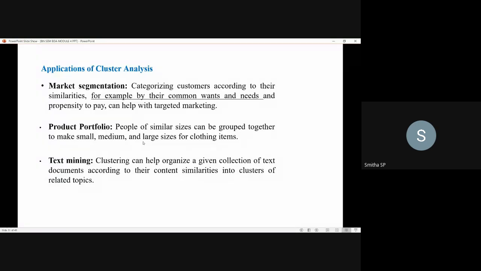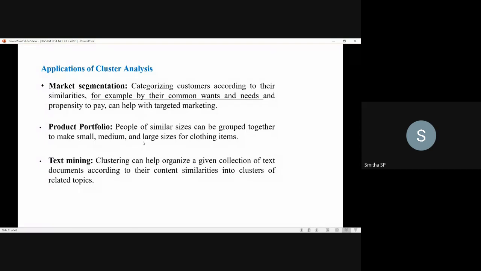The first is market segmentation, like categorizing the customers according to their similarities. For example, by their common needs or common wants, they can be grouped into one segment.